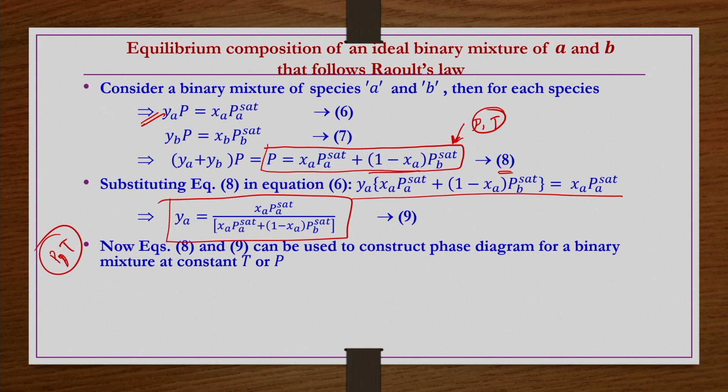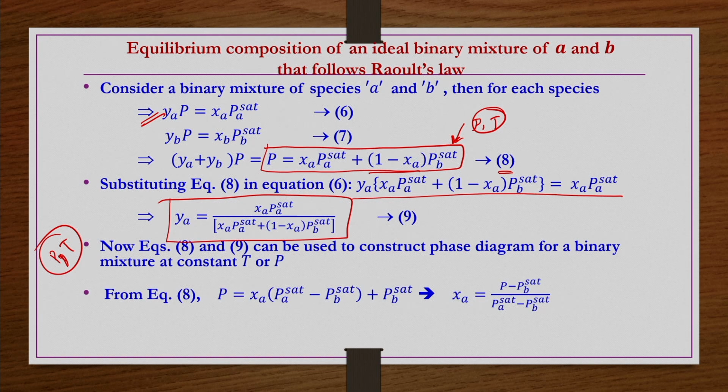So, what kind of phases exist at a given temperature and pressure, and under what composition is it a pure vapor phase, a pure liquid phase, or a binary phase, all those kinds of things we can construct from these two equations. That is what we are going to do for ideal liquid and ideal vapor phase today, and later on we will bring the non-ideal liquid phases into the picture.